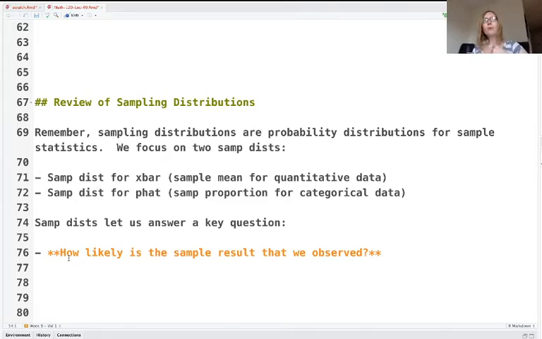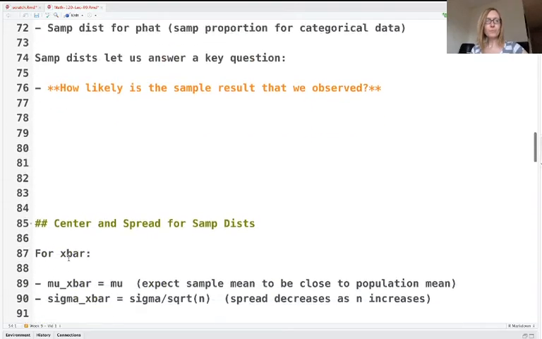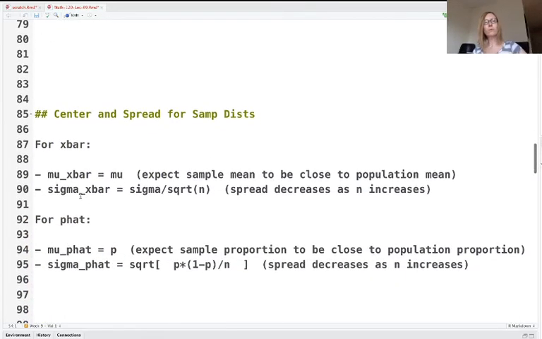So let's remember what's going on. First, by the way, this screen would be a good one to pause on. All of this stuff is stuff that we've talked about before, but you might want to spend a little bit of time reading what I've got on the screen here to think carefully about everything that's going on. Just like any distribution, we care a lot about the center and the spread. What's common and how far does it deviate from that? And we need to think about both of them.